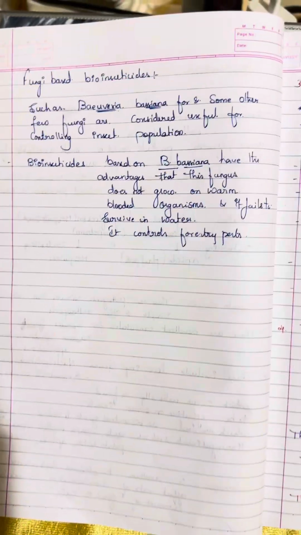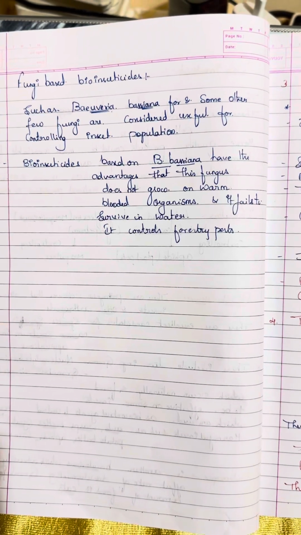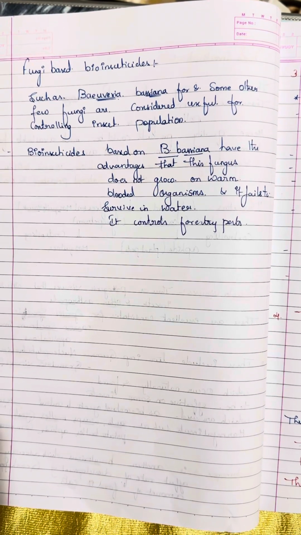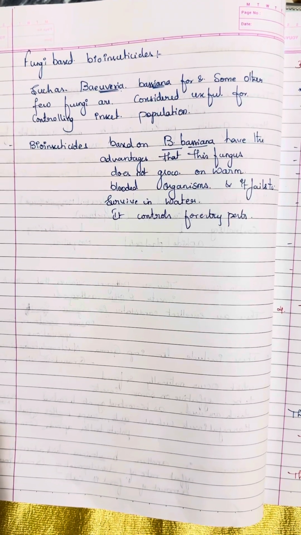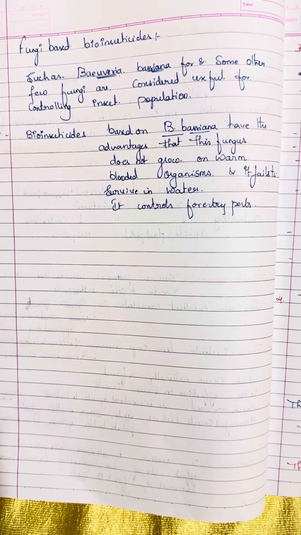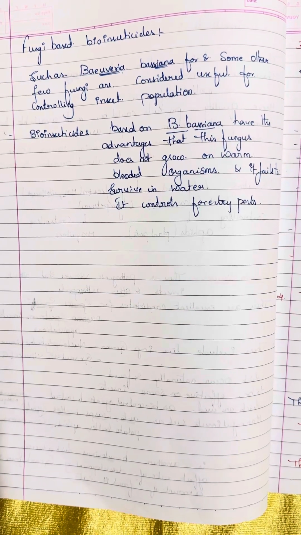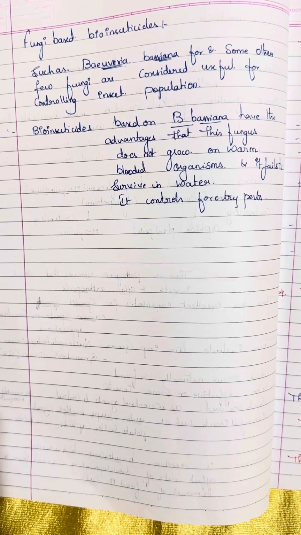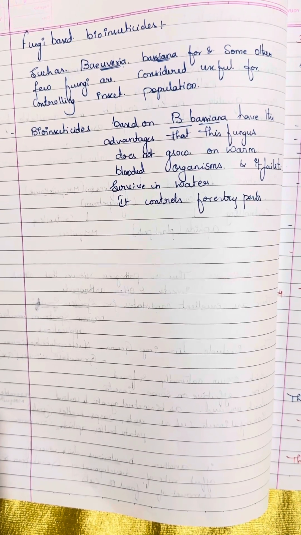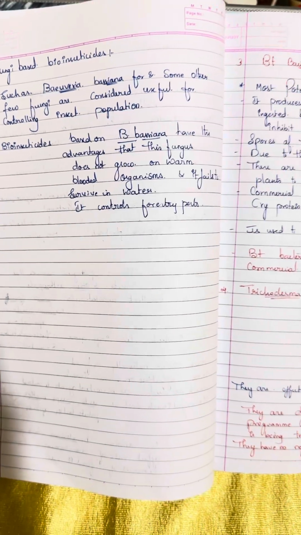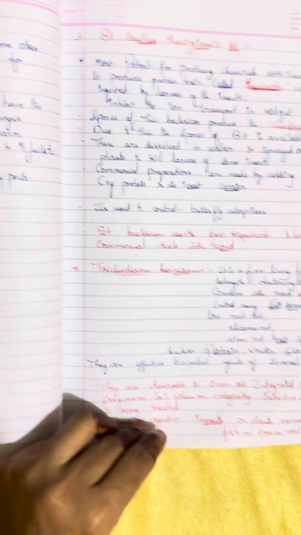Fungi-based bioinsecticides such as Beauveria bassiana and a few other fungi are considered useful for controlling insect populations. Bioinsecticides based on Beauveria bassiana have the advantage that this fungus does not grow on warm-blooded organisms, and it also fails to survive in water. It controls forestry pests also. So let's talk more about it.